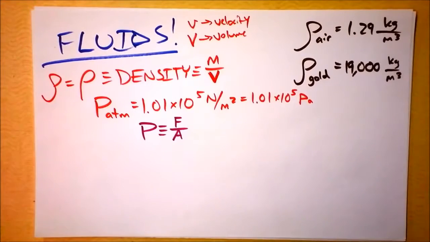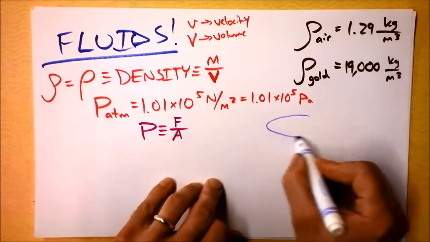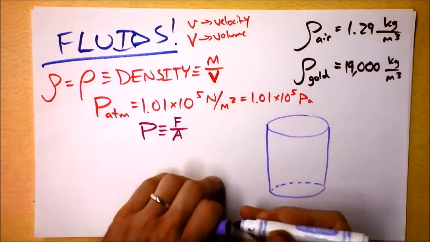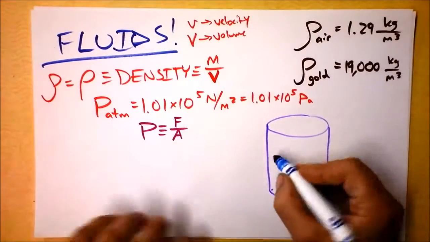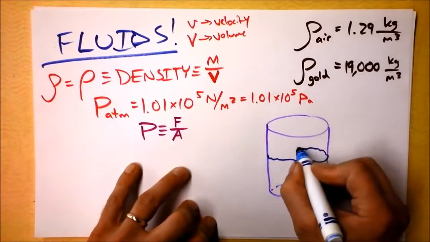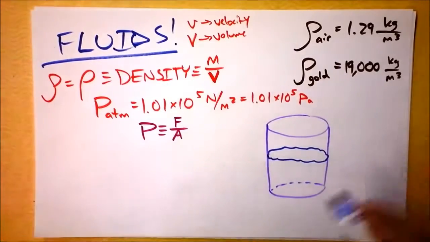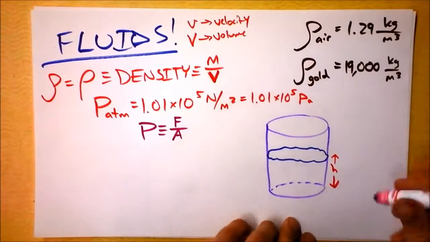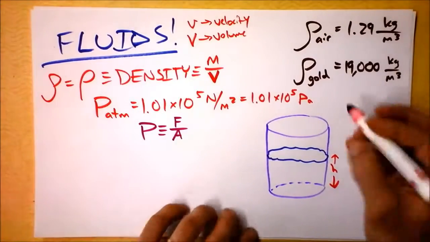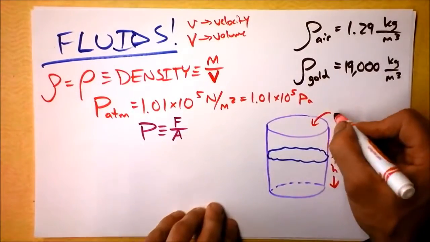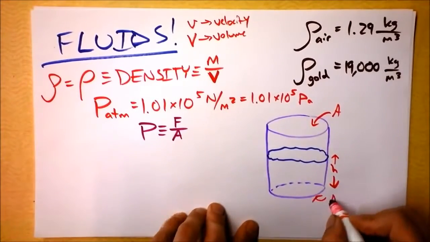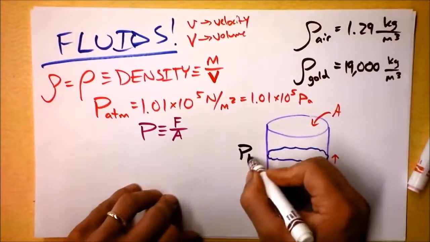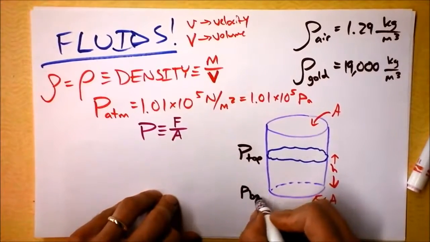Okay. And I guess here's my next thing. I want to get you a bottle or a cup or something, and here it is. It's a cylinder, and there's going to be a fluid in it. We could put water in it. Water goes in there, and the height of the water will be h. The area of the top of the cylinder I'll call A, and of course that's also the area of the bottom. And I want to investigate the pressure at the top and the pressure at the bottom.